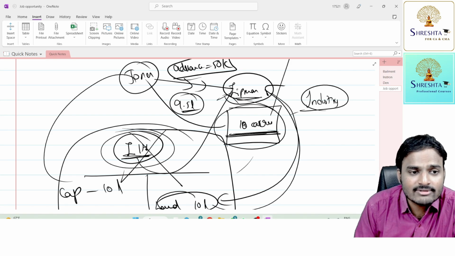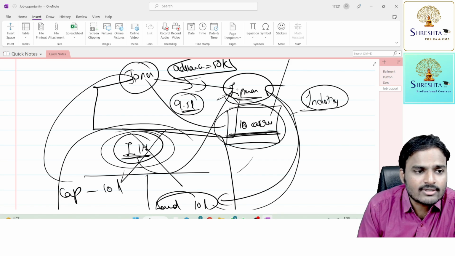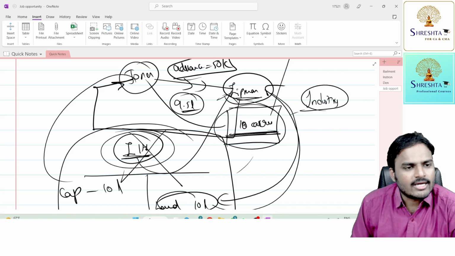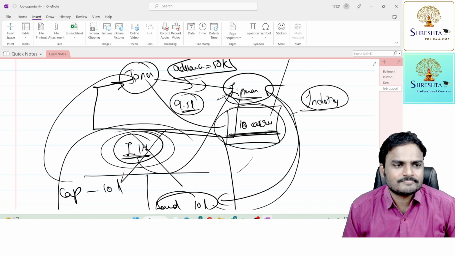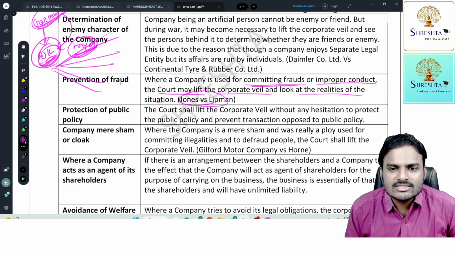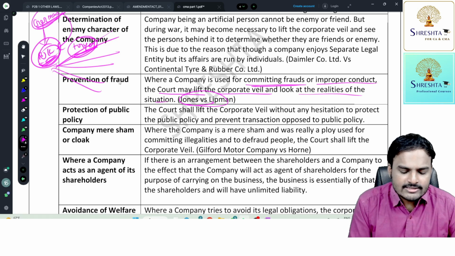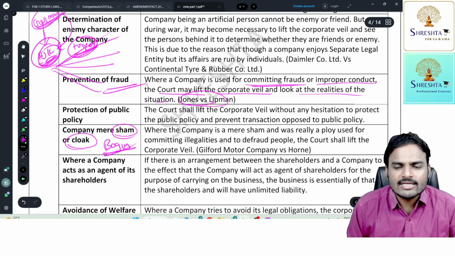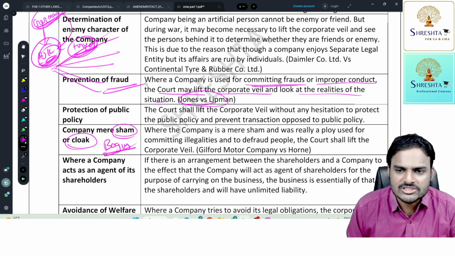Accordingly, Lipman, having the land, should deliver. Deliver means he should give the property documents to Jones, and Jones got the property. The property got registered in the name of Jones. If your intention is fraud, or you made your company bogus, in those cases the veil will be lifted and the real persons behind the veil will be punished.